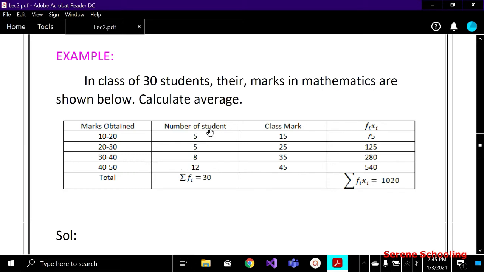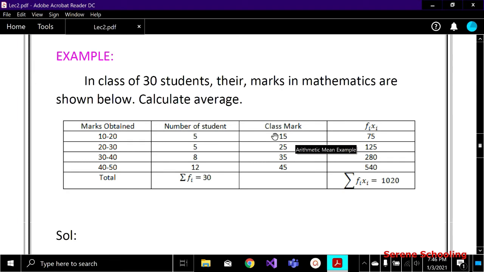So the number of students is the frequency, right? We have discussed that frequency means the number of items or values, number of students, number of people, like this. This data is given to us already. These two columns are not given, but these two are. We are given the class limits and the frequency, and the sum of the frequency is 30, right? After getting this information, next we have to see these two columns.